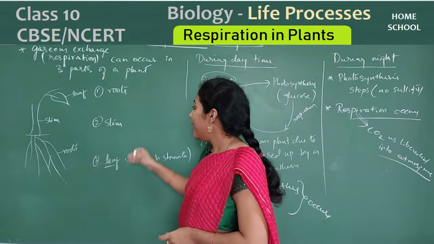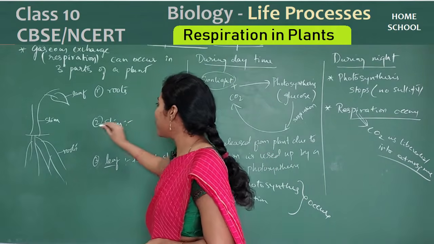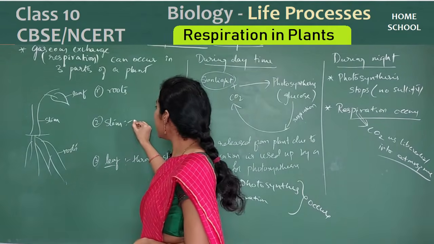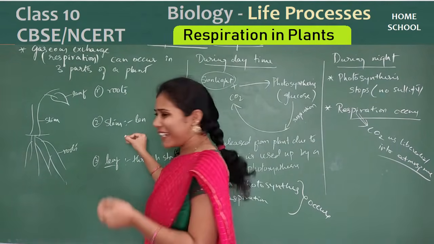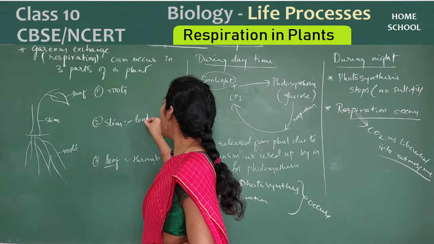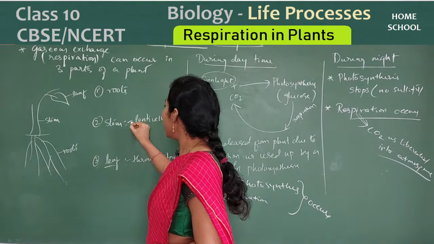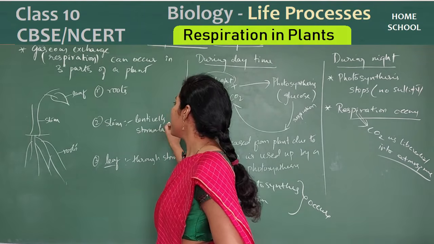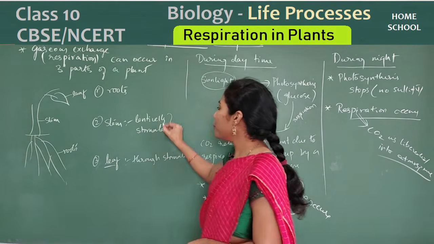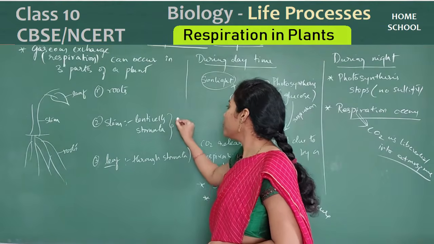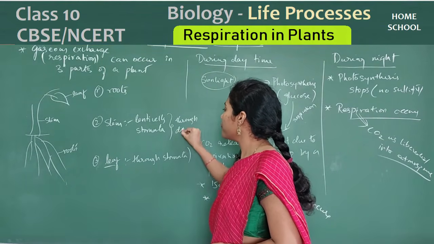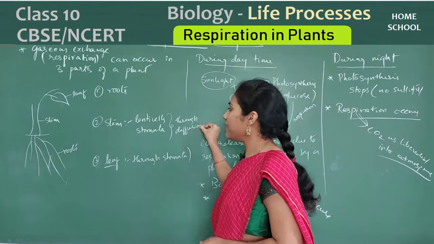Okay, fine. And from the stem part also the respiration can take place. Actually, the stem contains very small pores called lenticels, and the stem also contains stomata. Okay, so from both of them respiration can occur through simple diffusion. Through diffusion. Yes or no? Diffusion in the sense what?